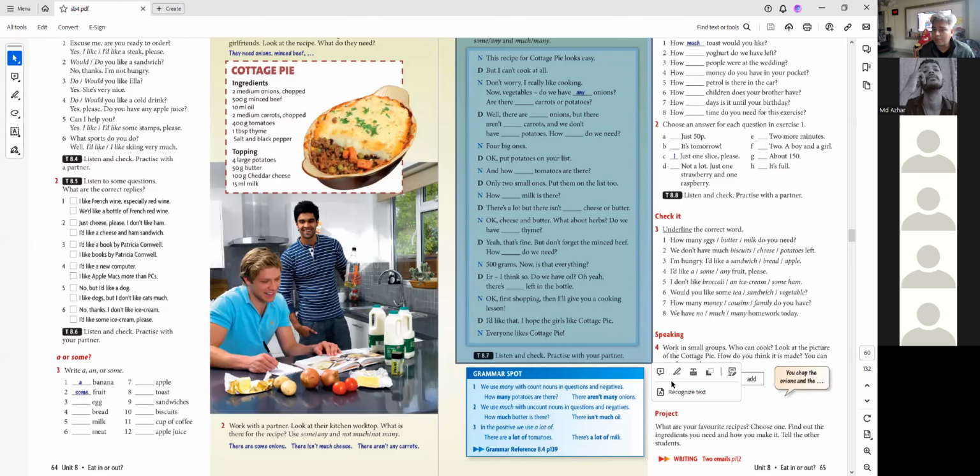This recipe for cottage pie looks easy, but I can't cook it all. Don't worry. I really like cooking. Now, vegetables. Do we have any onions? Are there any carrots Any or carrots and potatoes? potatoes? Are there any Well, there carrots are or some potatoes? onions.